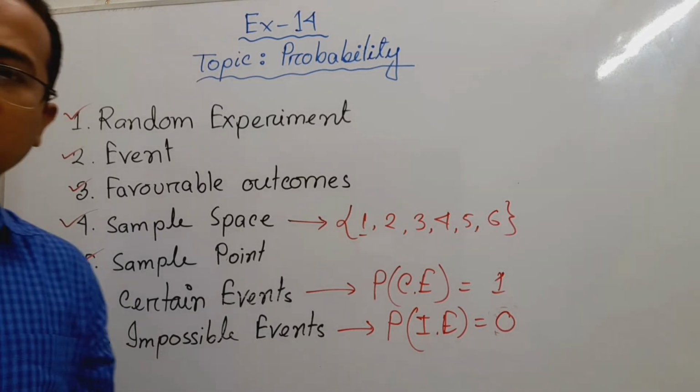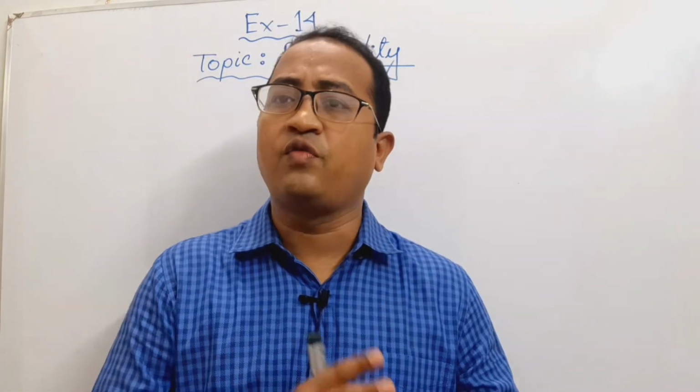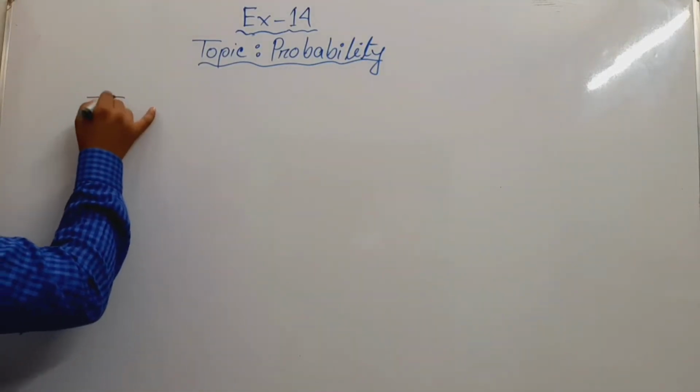Now I will show you the formula of probability. What is the formula of probability?